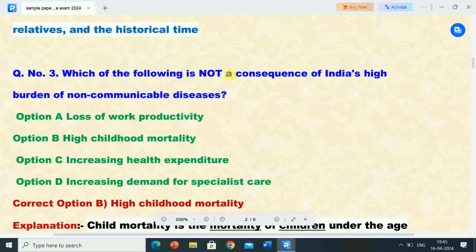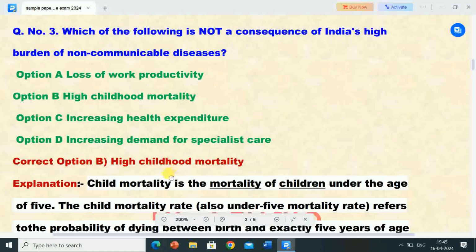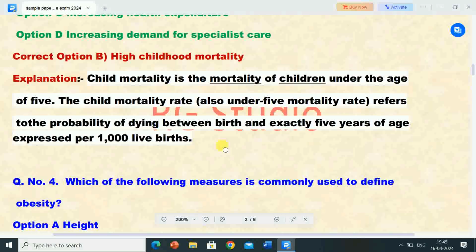So here the question is, which of the following is not a consequence of India's high burden of non-communicable diseases? The correct answer is option B, that is high childhood mortality. So high childhood mortality is not a consequence of India's high burden of non-communicable diseases. Its explanation is, child mortality is the mortality of children under the age of 5. The child mortality rate, also called the under-5 mortality rate, refers to the probability of dying between birth and exactly 5 years of age, expressed per 1,000 live births.